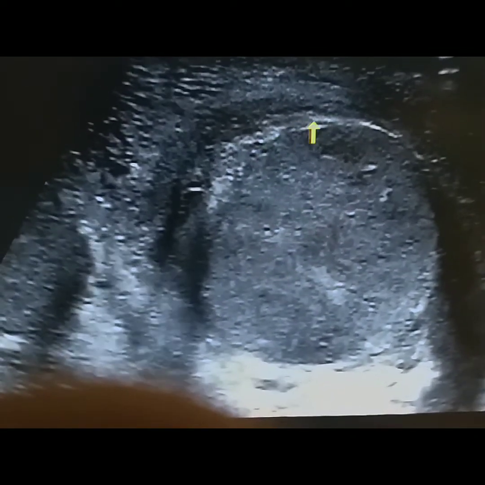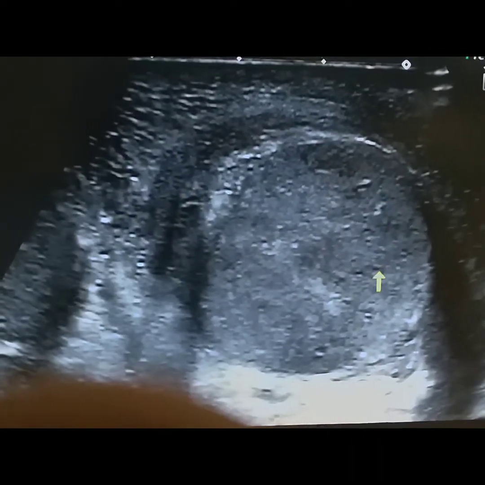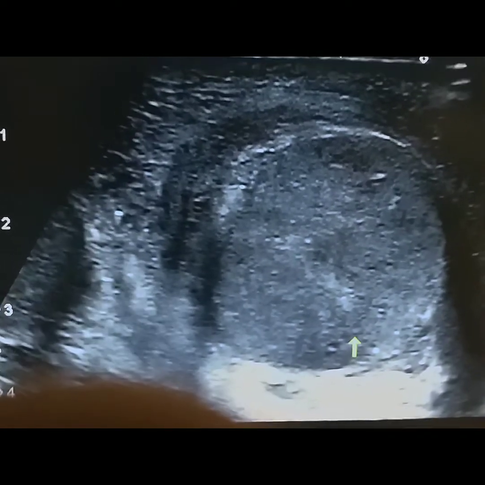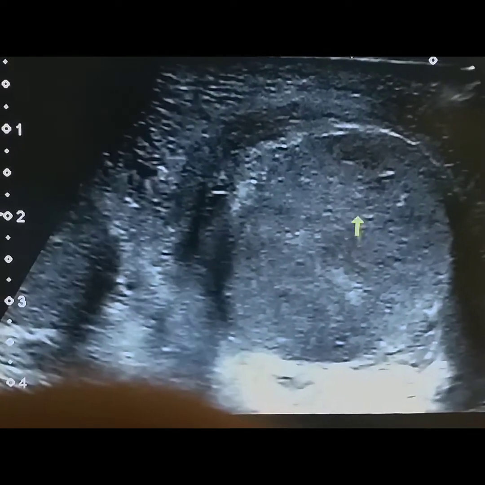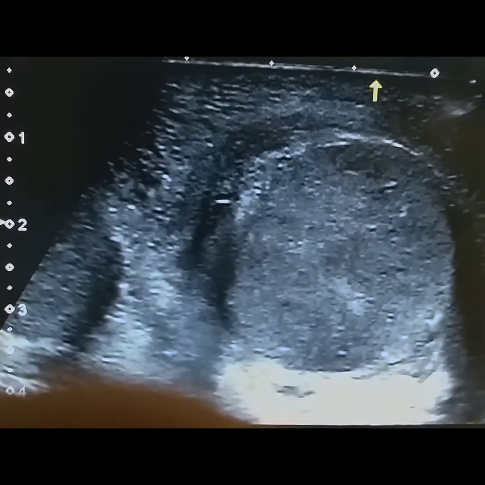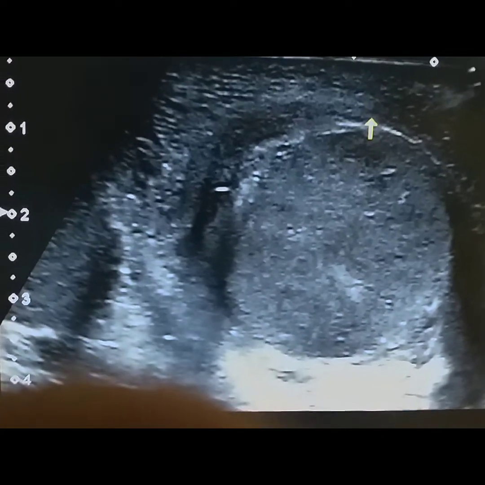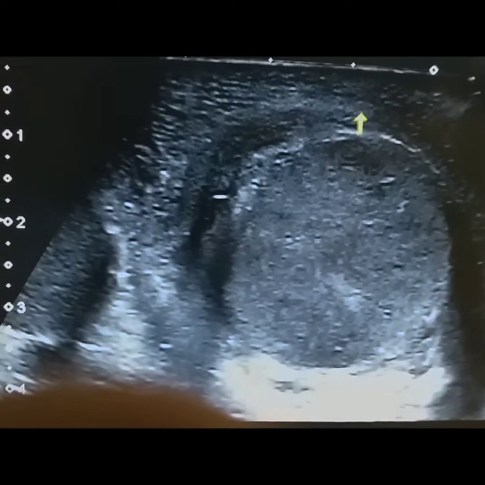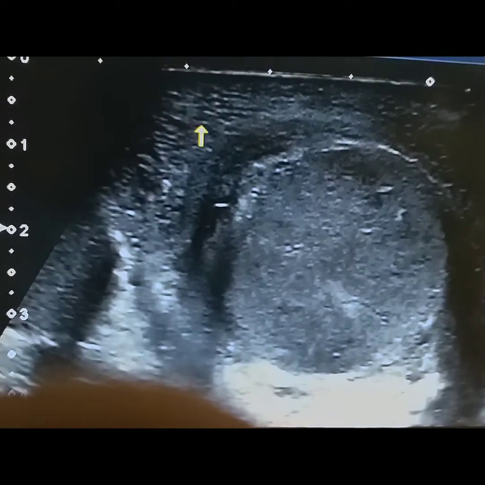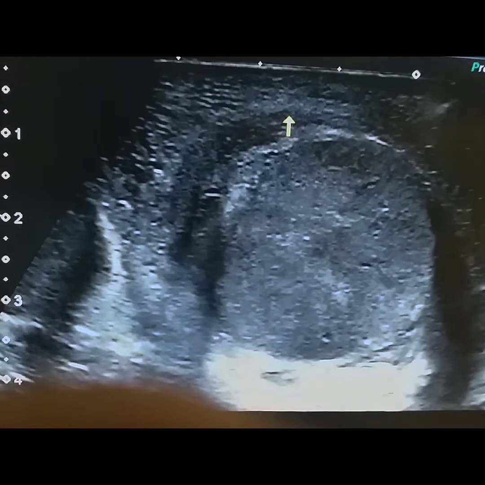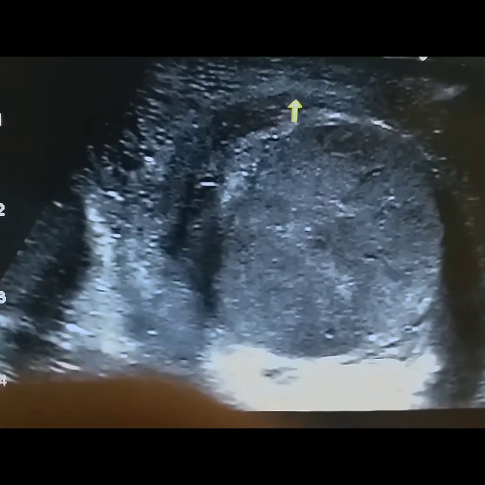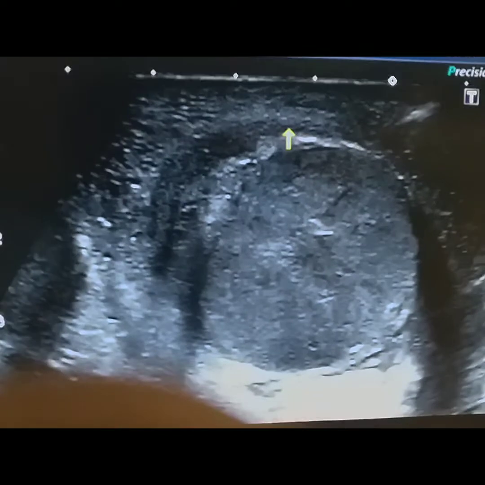Here we can appreciate that the left testicle is heterogeneous in echo texture, relatively hypoechoic, and the scrotal skin, this is the scrotal skin, that is showing thickening. Significant thickening is present.